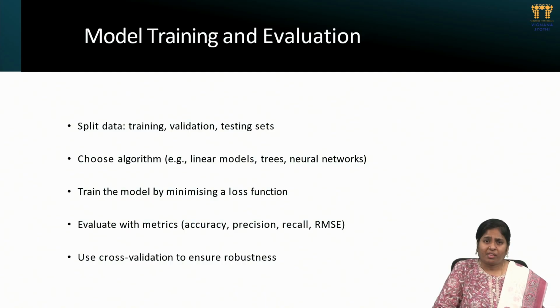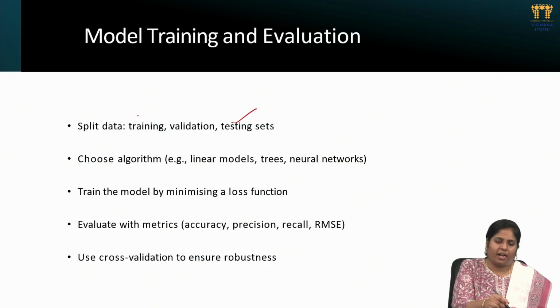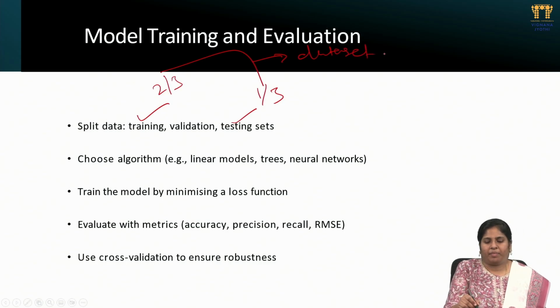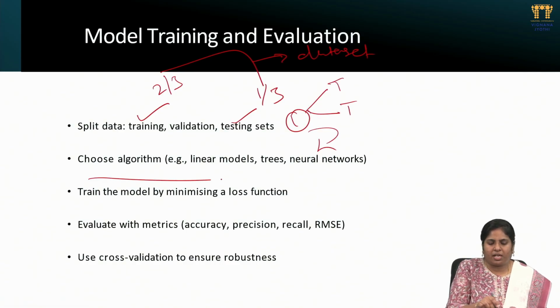Next one, model training and evaluation. Here we split the given dataset into training, testing and validation, these three parts. Generally we will use the testing data and training data. It's mostly 2/3 for training, 1/3 for testing from the given dataset. So the first step is to decide which is training data and which is testing data.